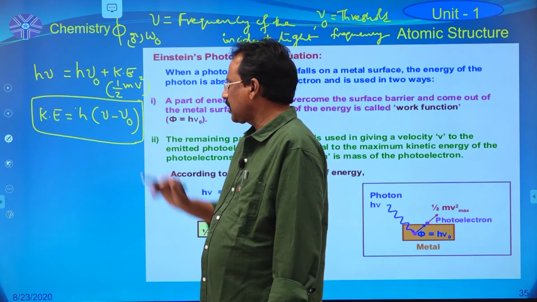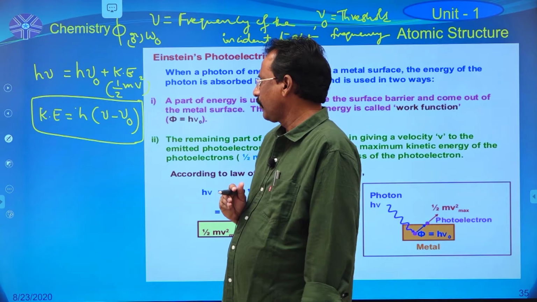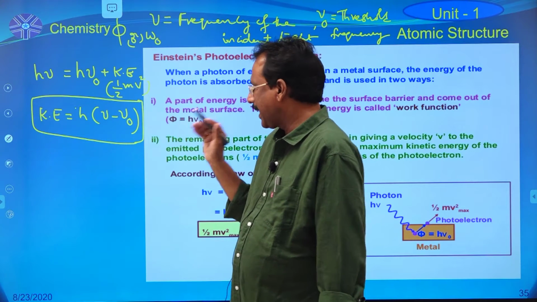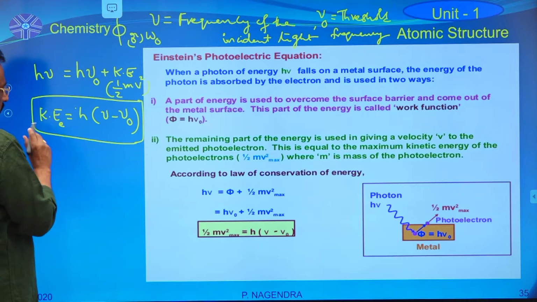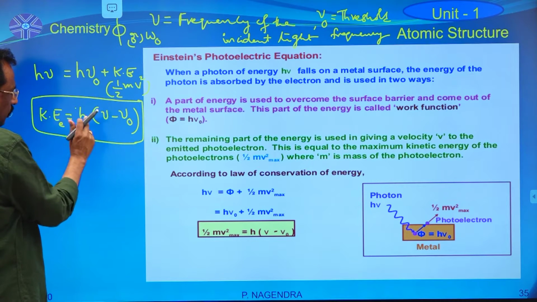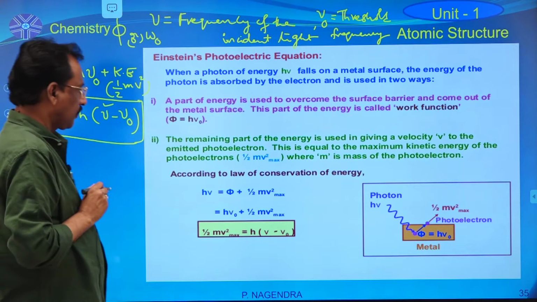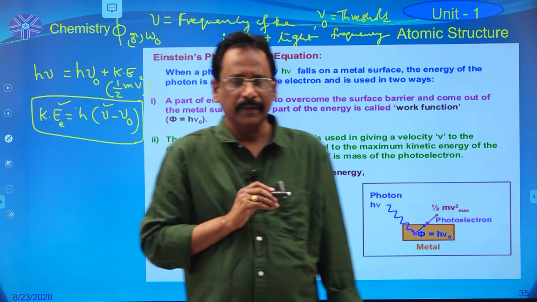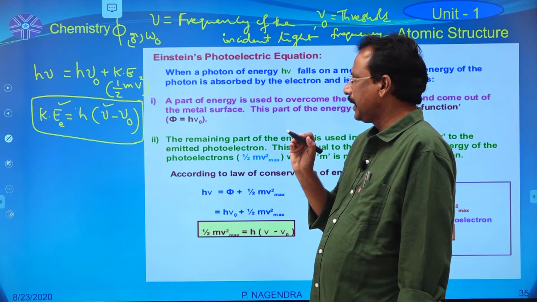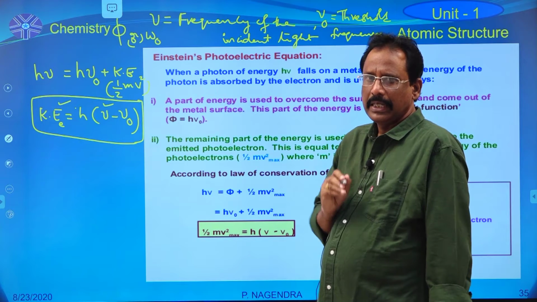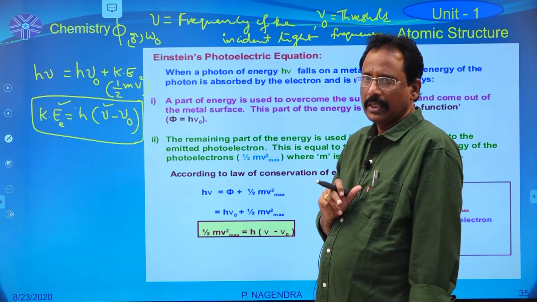And here in this expression, h is known as Max Planck's constant. So finally, the kinetic energy of the emitted electron is directly proportional to the frequency of the incident light. According to Einstein, the kinetic energy of the emitted electron does not depend upon the brightness of the light beam.